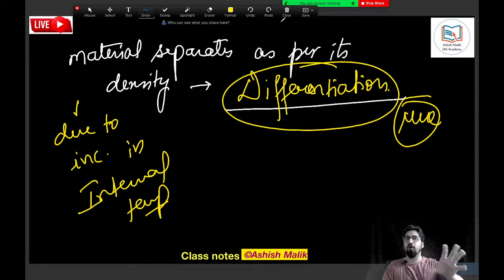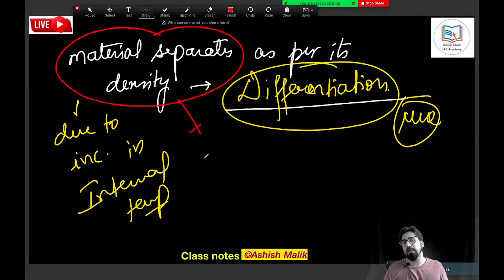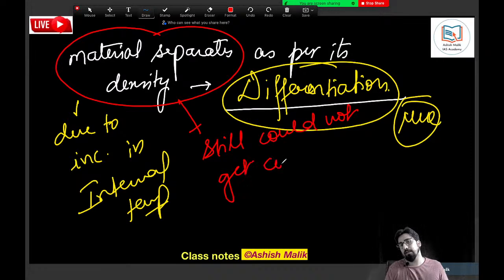But this process was still not complete. The material was getting separated, guys, but not completely. It still could not get completely separated.